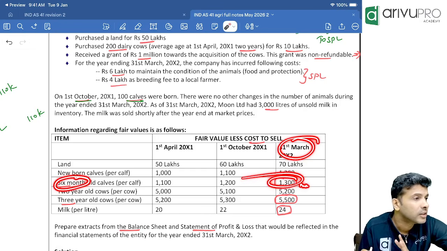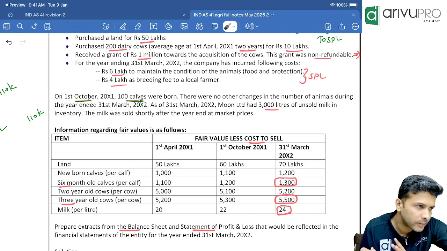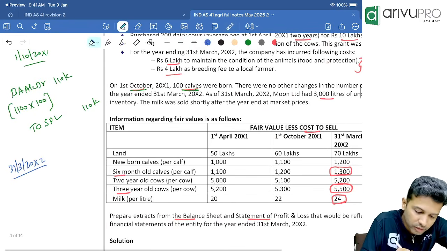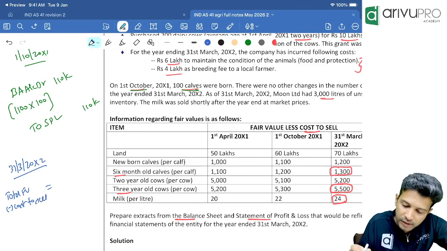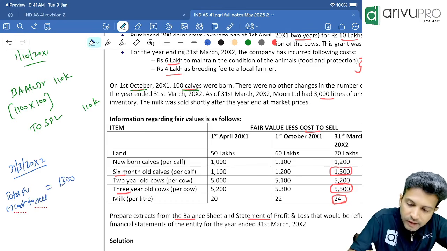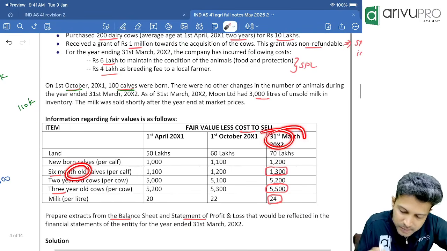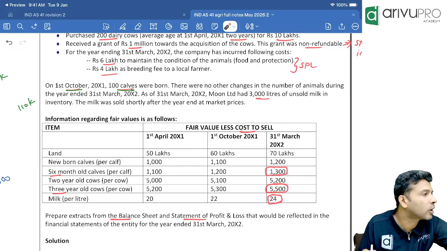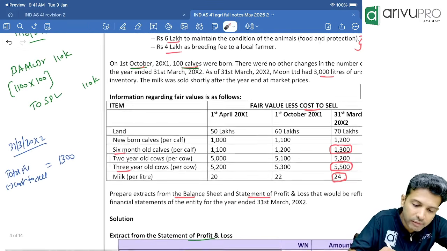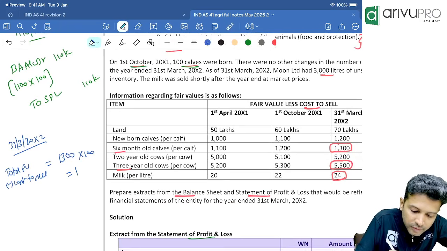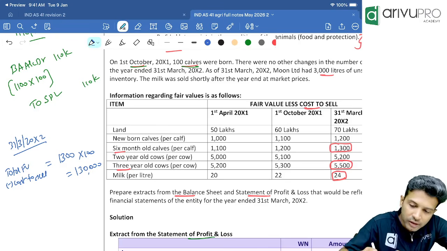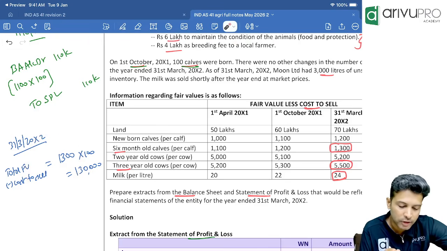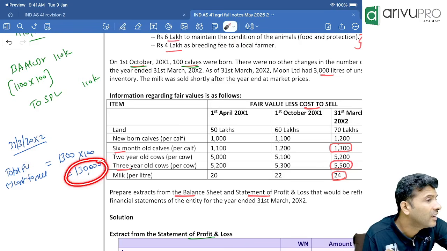Now, on 31st March, what is the fair value less cost to sell of a 6 month calf? 1,300. Agreed? For one calf, the fair value less cost to sell is 1,300 on 31st March. This is for one calf. We have 1 or 100? 100. That means the value is 1,30,000. So this biological asset, the calves, should be shown in our balance sheet at 1,30,000.